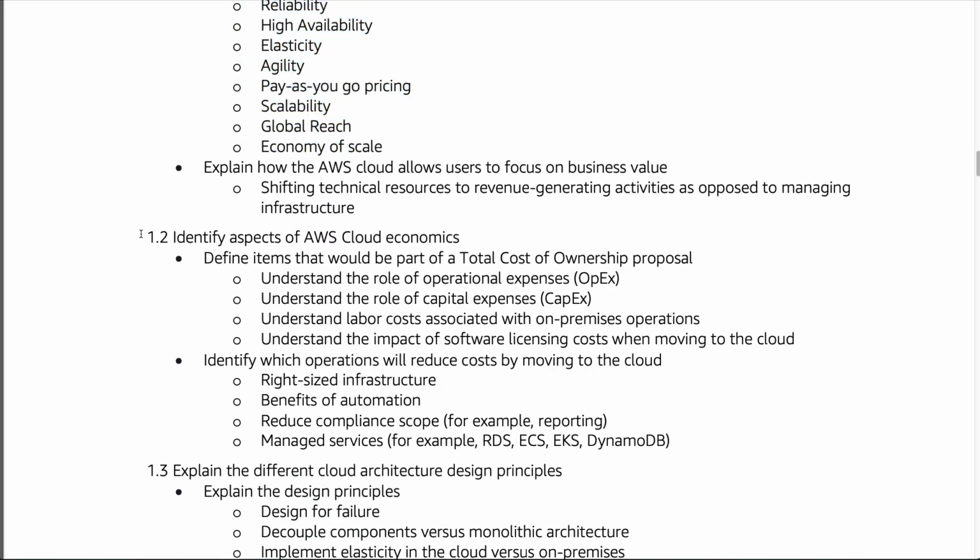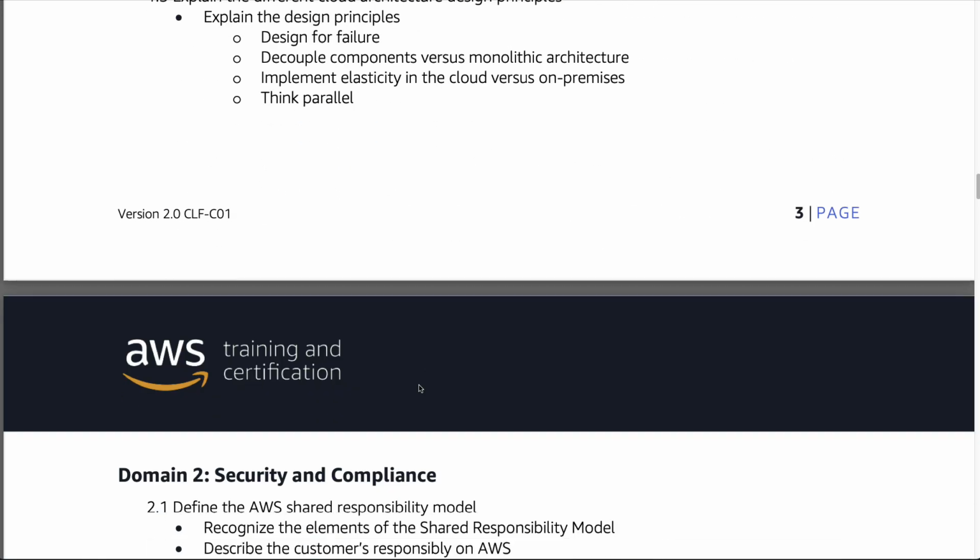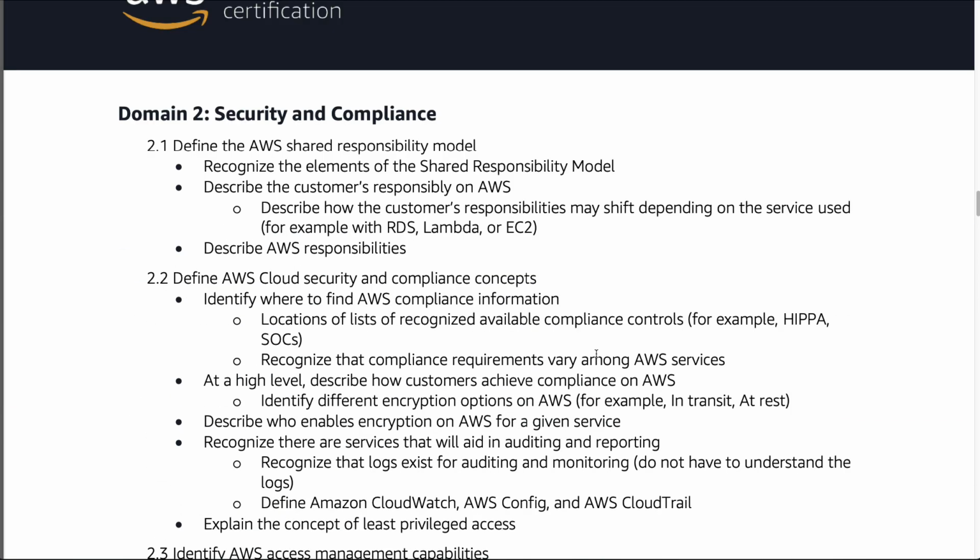Again, walking through the next section here, I could do the same thing. What's the role of operational expense? What's the role of cap expense? This is really, I think, one of the most important ways to study for the exam: go through the outline and make sure you have the ability to write some kind of paragraph for each one of these concepts. If you do that, right off the bat you've got maybe an 80% chance of passing, because you've meticulously covered each one of these items in the outline.